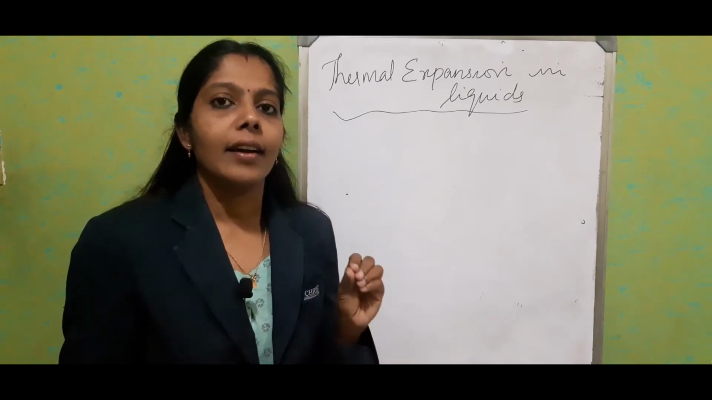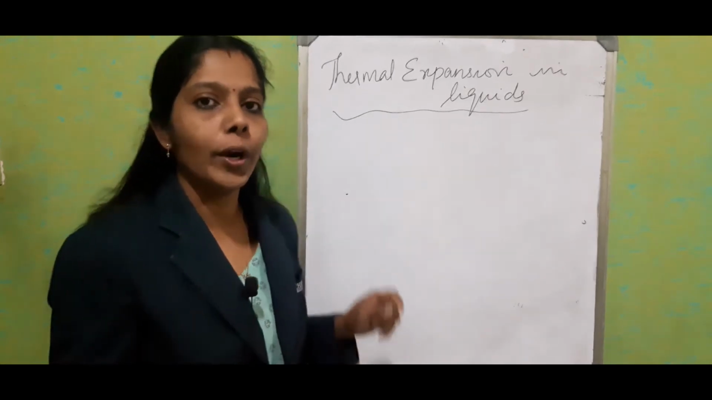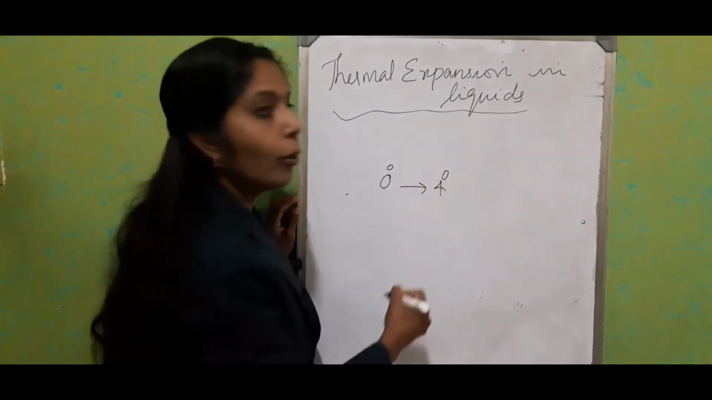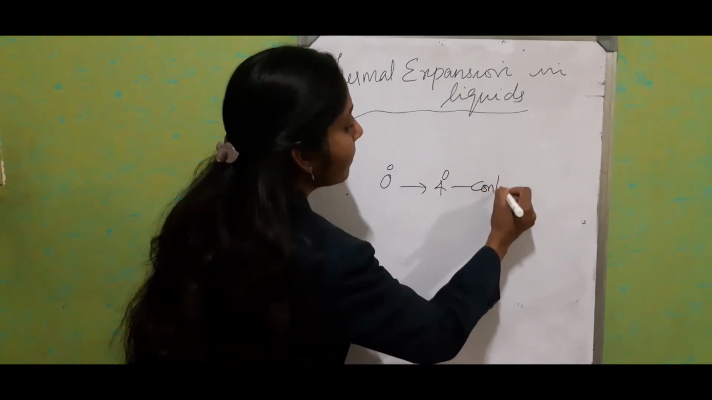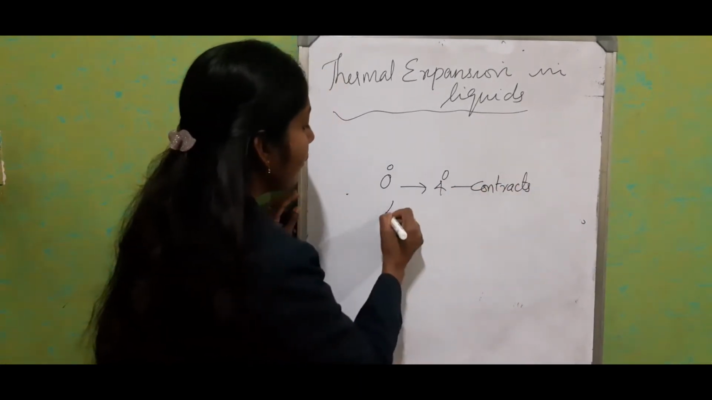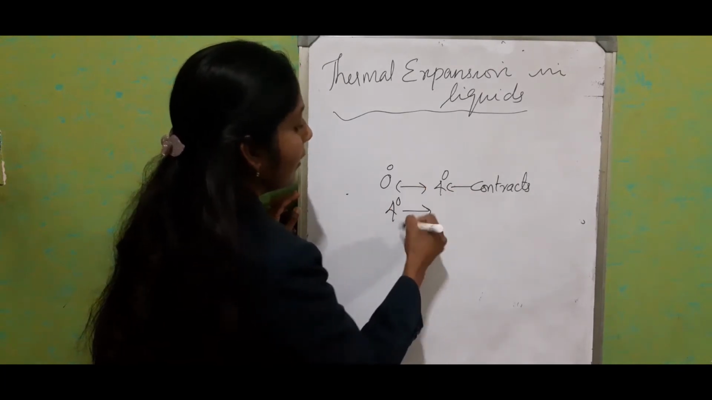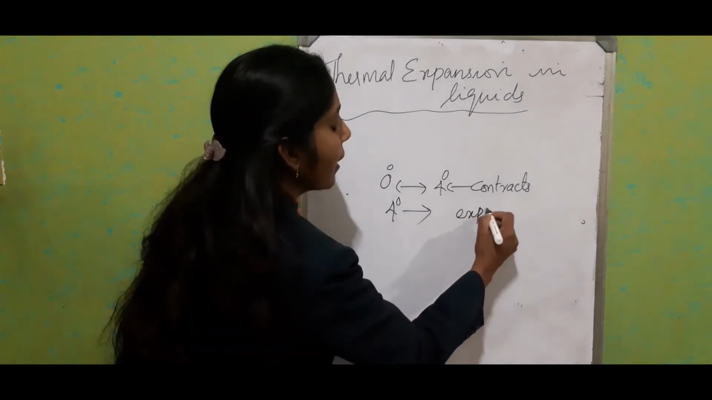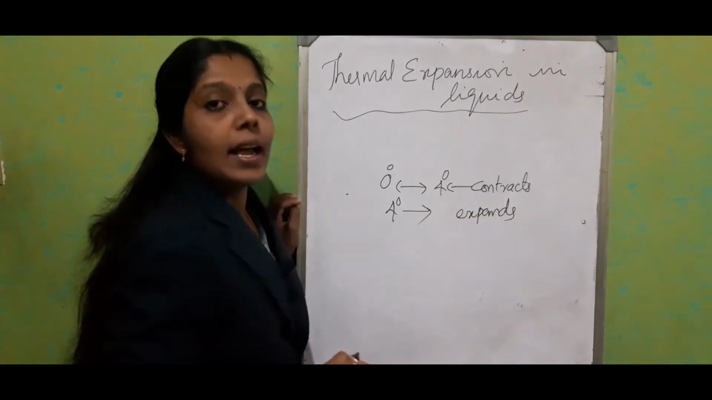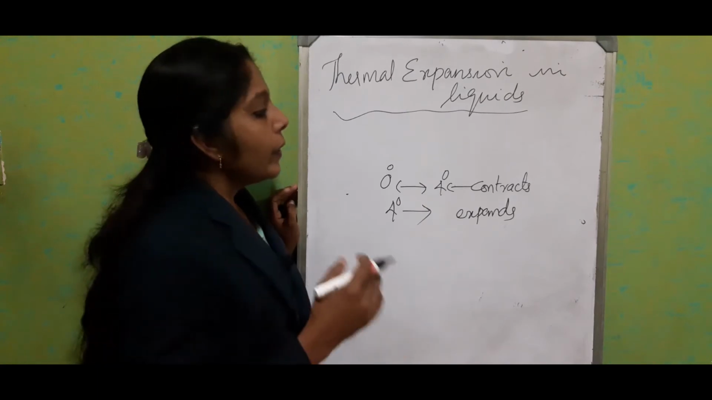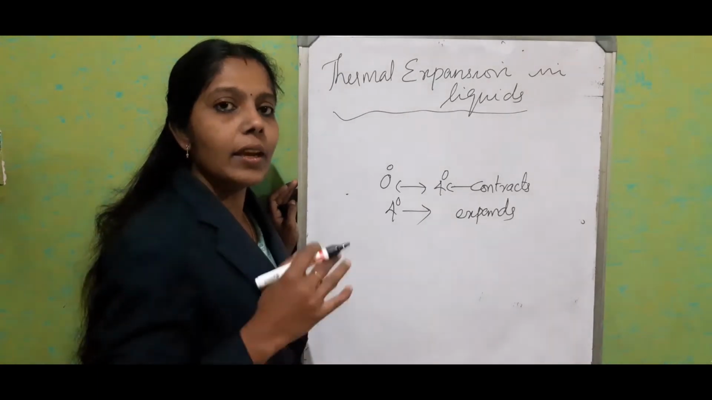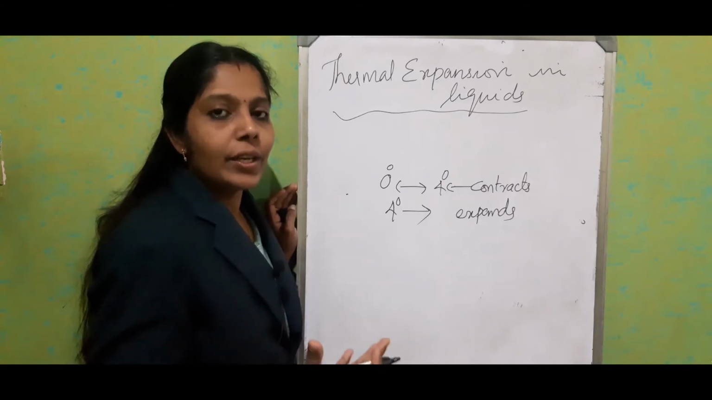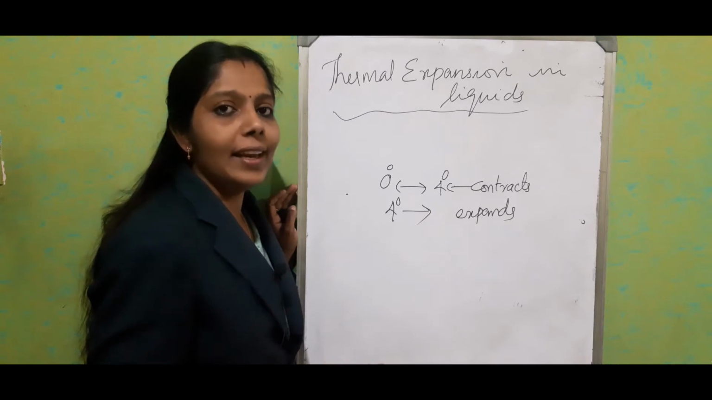What is that? The anomalous expansion of water. When water is heated from 0 degrees Celsius to 4 degrees Celsius, what happens? It contracts, and if it is heated beyond 4 degrees Celsius, it expands. So this property is known as the anomalous expansion of water. Other than that, all other liquids, when heated, expand, or their volume increases. That is what we call cubical expansion.